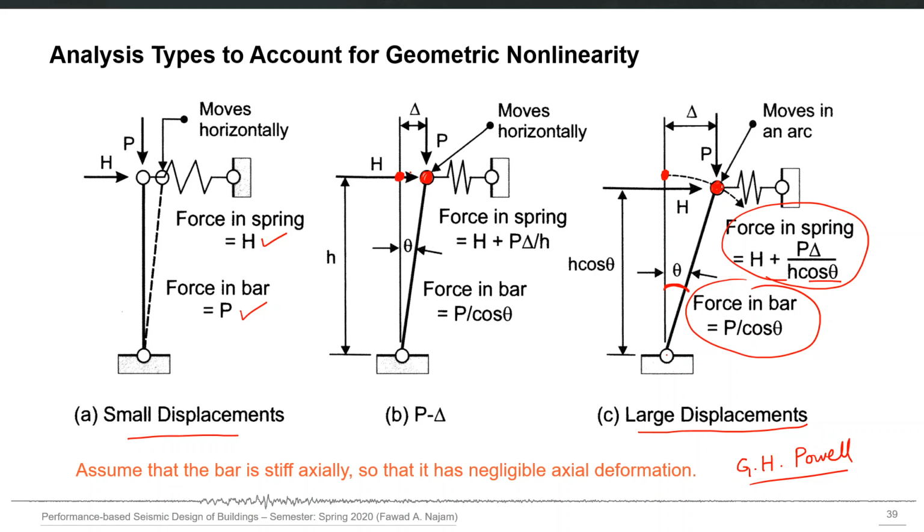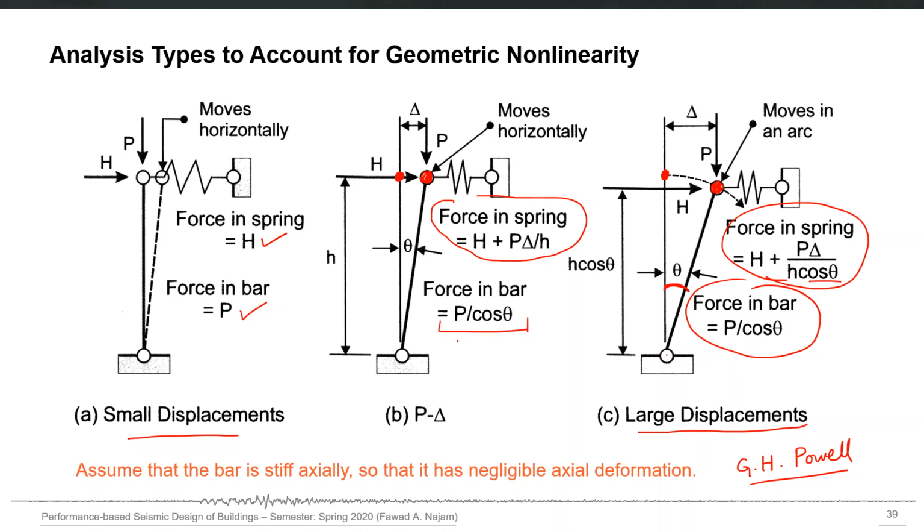With this assumption, if you carry out the analysis, you apply the equilibrium equation, you will get the force in spring this much, H plus P delta over H. There will be no role of theta in this case, and the force in the bar will be P over cos theta.